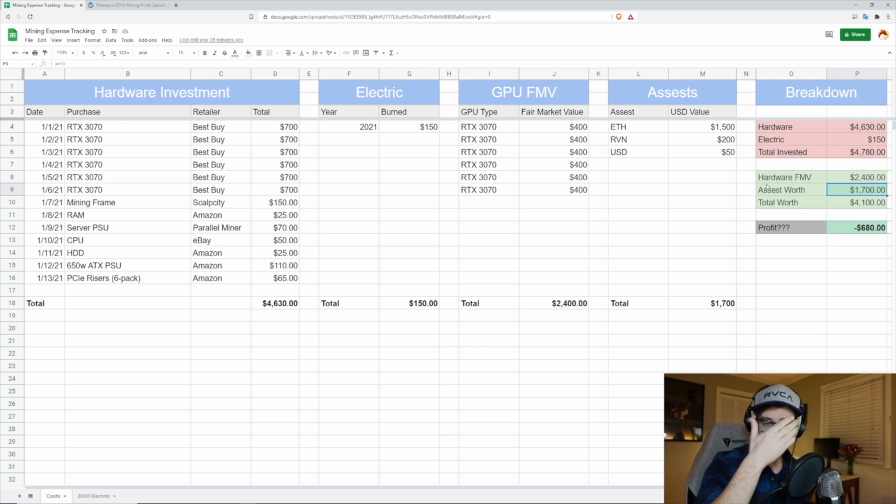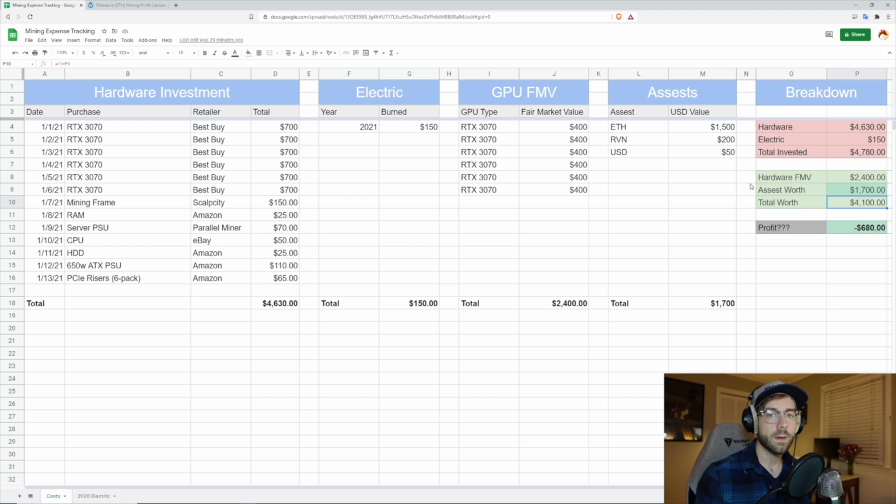So that means our total worth, if we were to liquidate everything right now, is $4,100. Let's just pause there for a second. If I decided I hate GPU mining, I don't get cryptocurrency, this was a fun experiment, I just want to walk away from it, I could walk away with $4,100 if I sold it all, based on the fair market value of all the hardware, based on the value of the assets that I'm currently holding. I could walk away with $4,100 in USD and be gone.